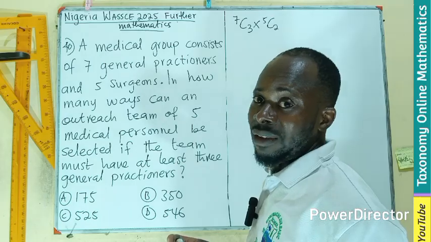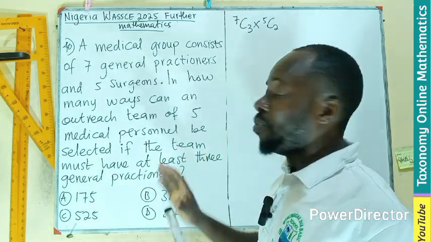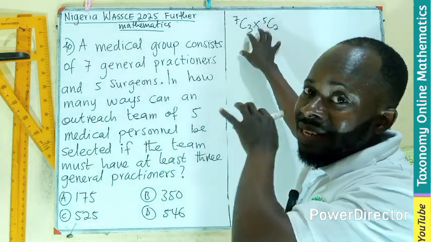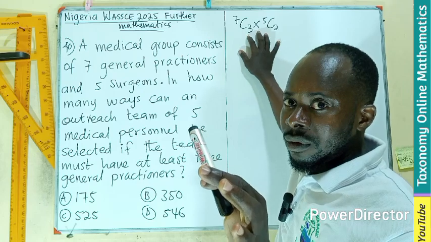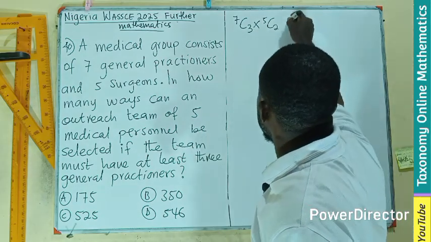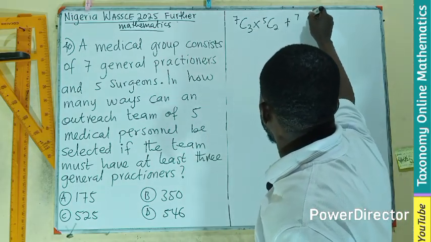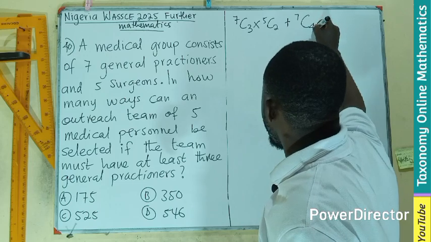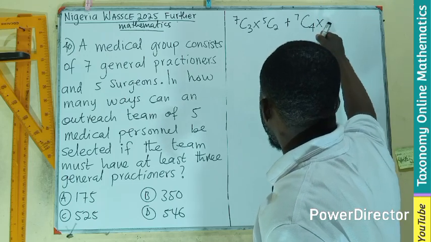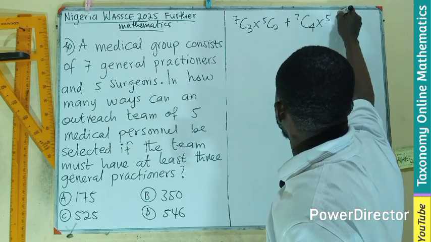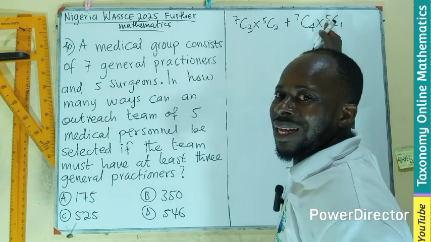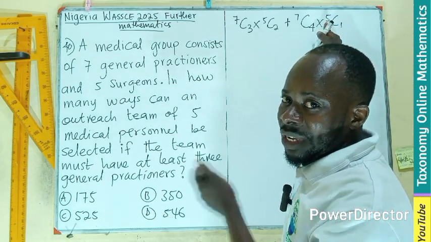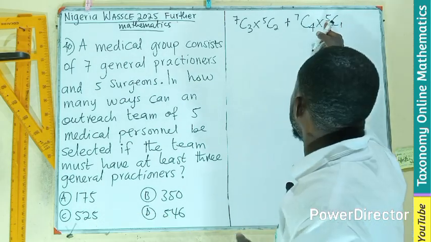This is the option I can get, the number of ways that this can be selected. Or it could also mean that I am having 7 general practitioners and I want to pick 4. As long as I pick 4, it means that I'll be left with 1 to pick from the surgeons. So this could also be a possible chance.